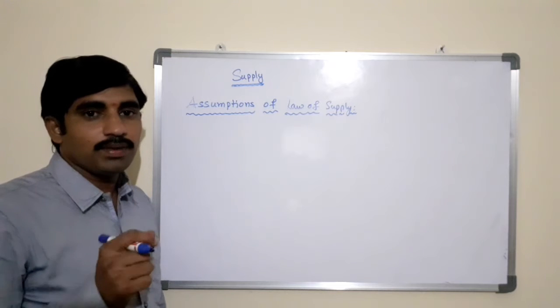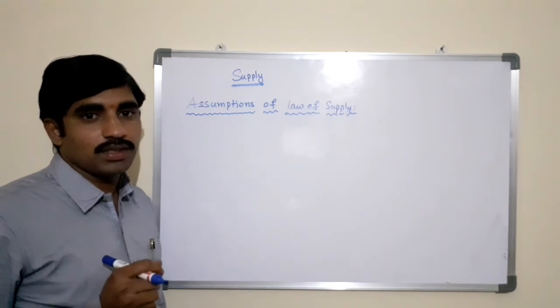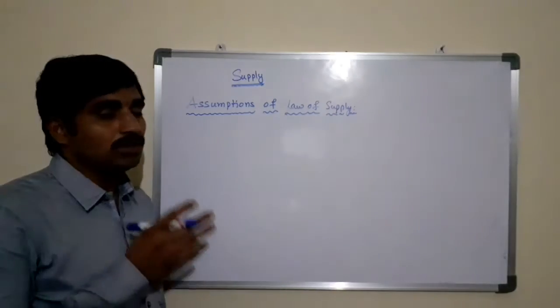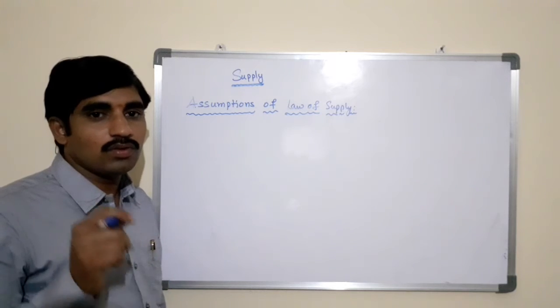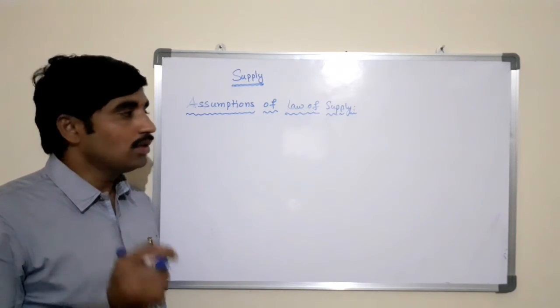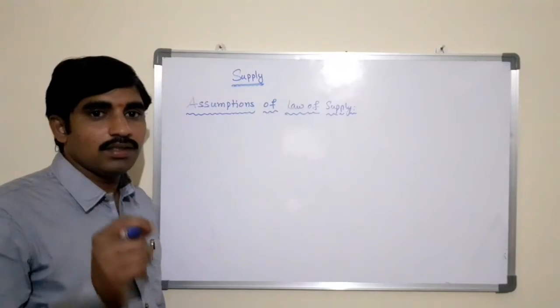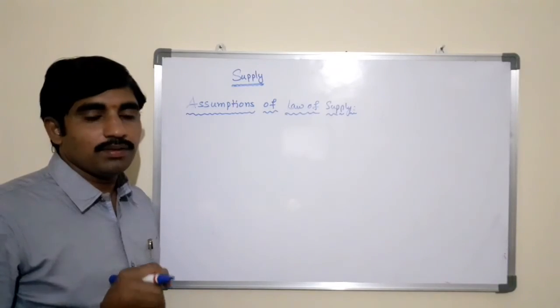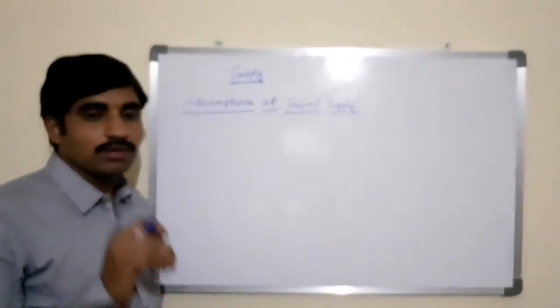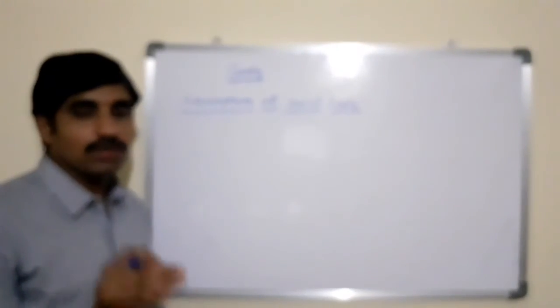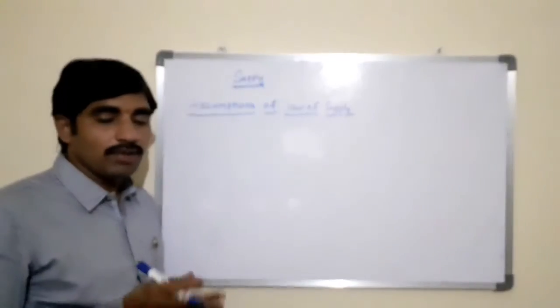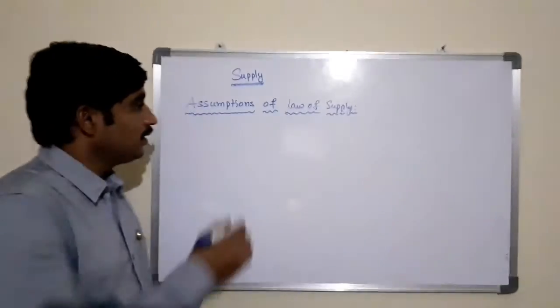Other determinants of supply remain constant. They should not change. If any changes occur, automatically the law of supply does not hold good in the market. It does not hold good in the business. So if you want to say that there is a positive relationship between the price of the product and the supply in terms of quantity, we need to assume that other factors or determinants of supply are constant. Now let us see what the other factors are. Here the first one is income of the buyers.